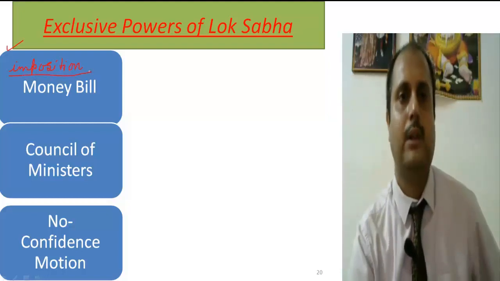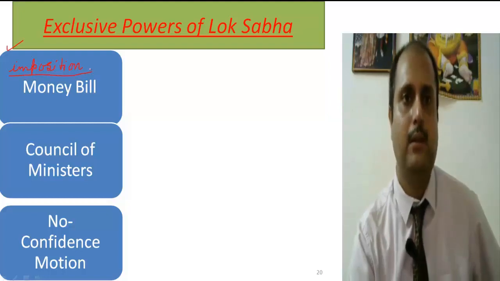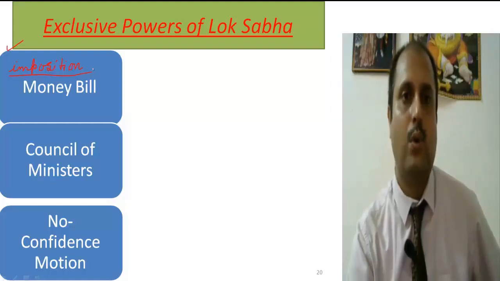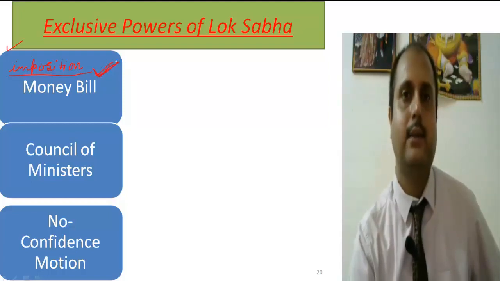Now, this money bill is introduced only in the Lok Sabha, not in the Rajya Sabha. The Rajya Sabha has no power regarding the money bill. The only thing the Rajya Sabha can do is send a recommendation to the Lok Sabha.